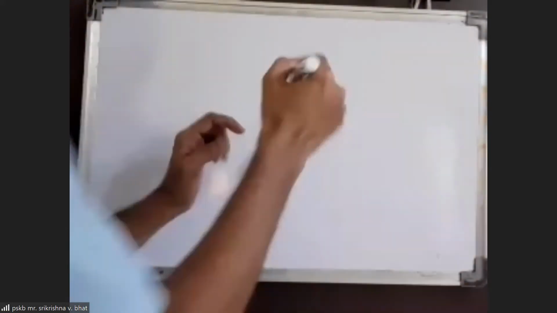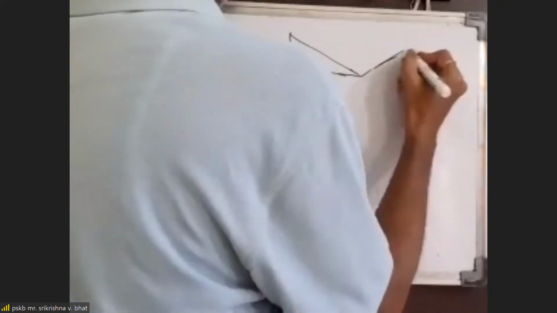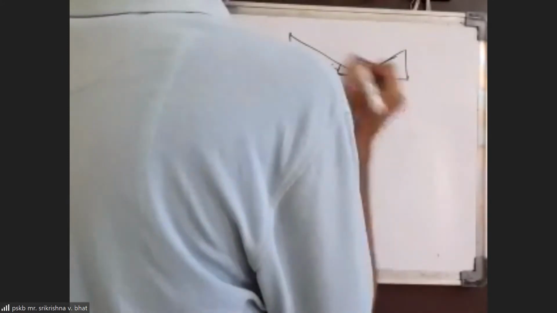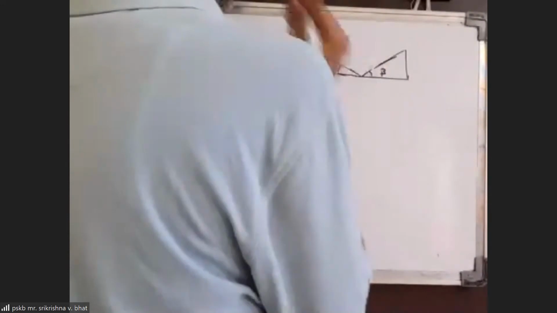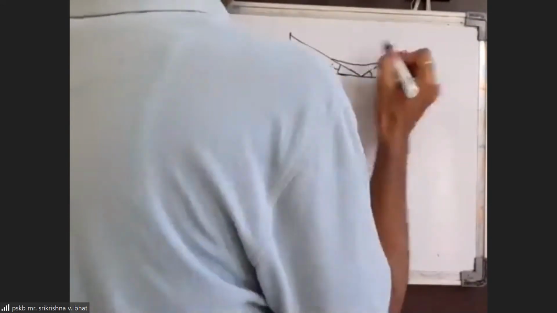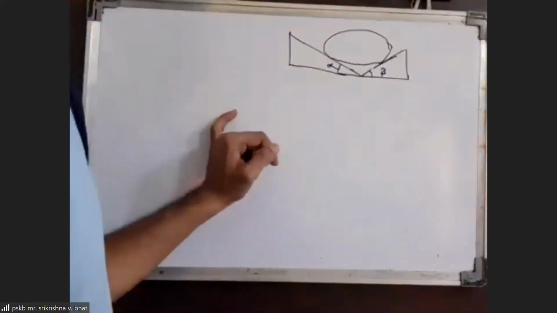So, okay, in that case, we'll just write down the diagram and see what is given. Here we have the sphere. Okay, so cylinder.